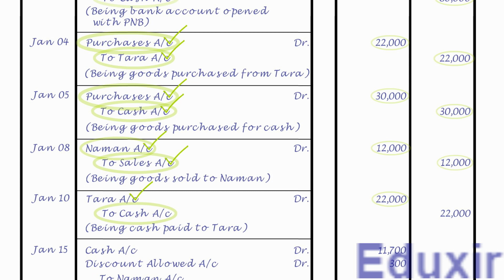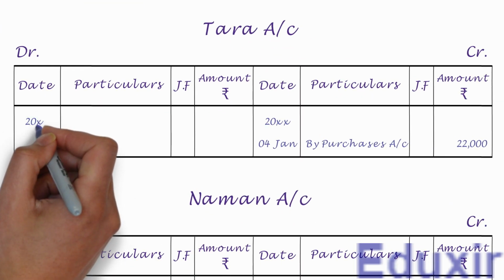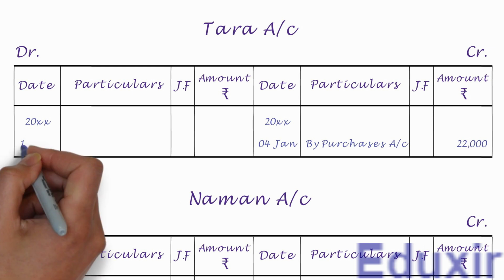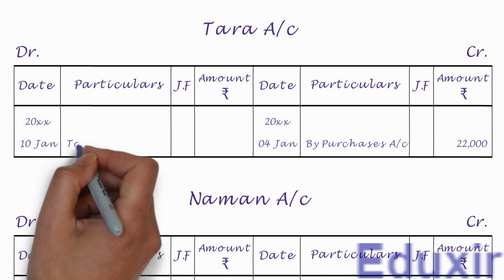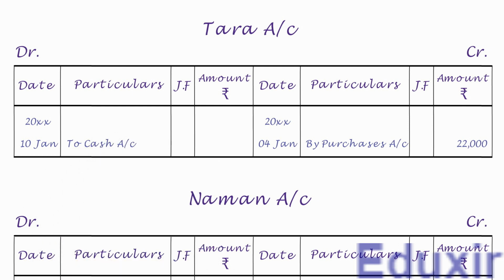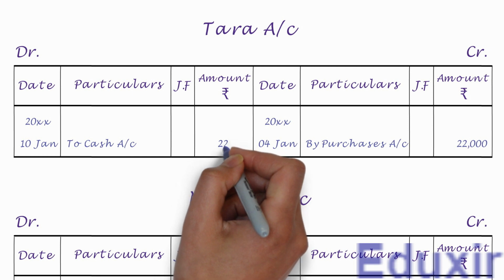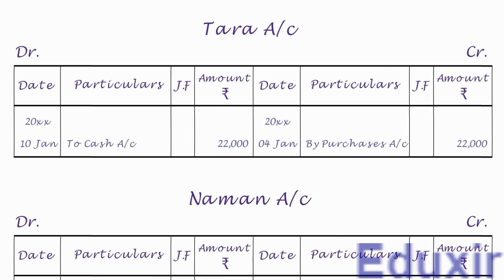As this is the first entry on the debit side, let us first write the year in the date column. Let us now write the date. We need to write to cash account into the particulars column. Let us write the debit amount of 22,000 rupees into the amount column. With that, we have completed the posting of this journal entry into Tara account. Let us now take up the next entry.